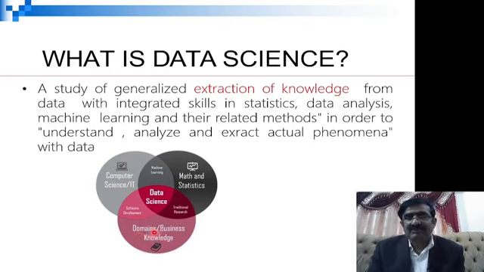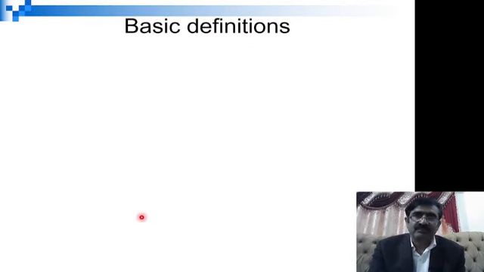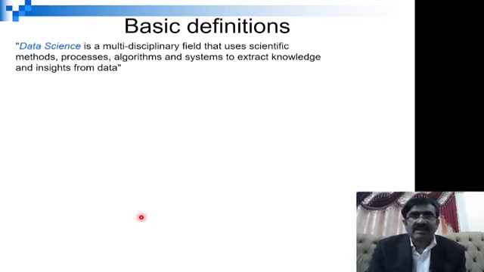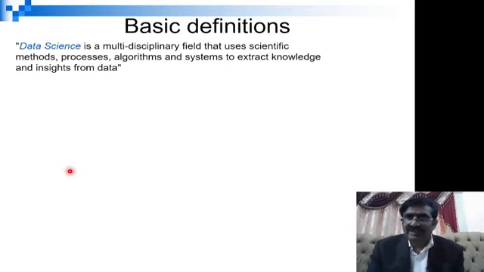Now, data science, in short, is a combination of skills of mathematics, business and computer science. In another way, we can say data science is a multidisciplinary field that you can apply in all fields, even in biology, engineering, business, everywhere, in different productions.